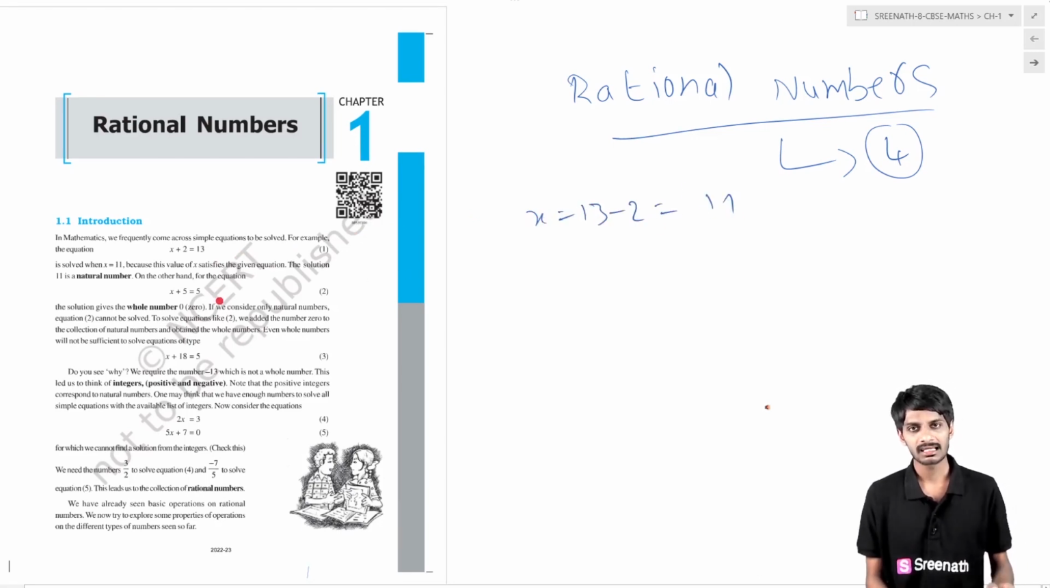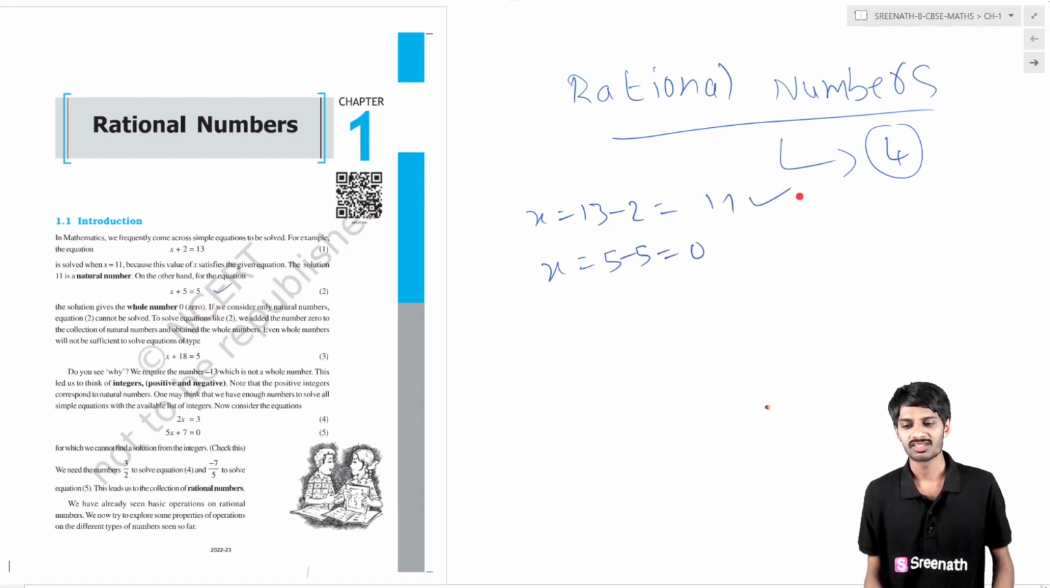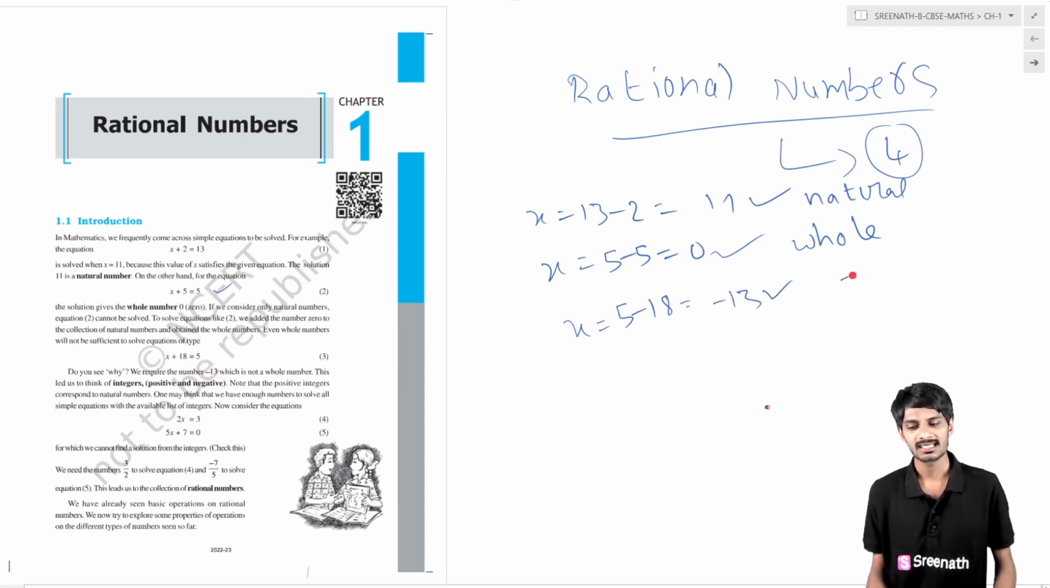If you similarly observe this equation, what is the value of x here? That is x equal to 5 minus 5, that is equal to 0. Here 11 is a natural number. Here 0 is a whole number. Next, x plus 8 equal to 15? That implies x equal to 5 minus 18. Then what is the answer here? That is minus 13, which is an integer.